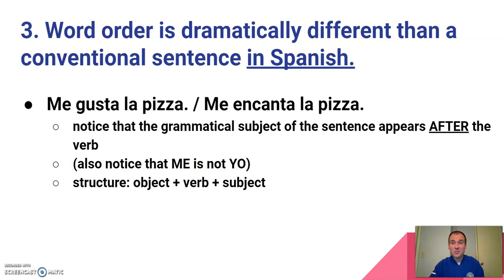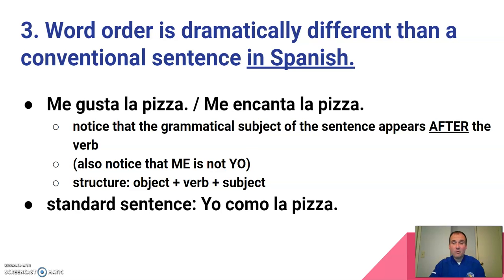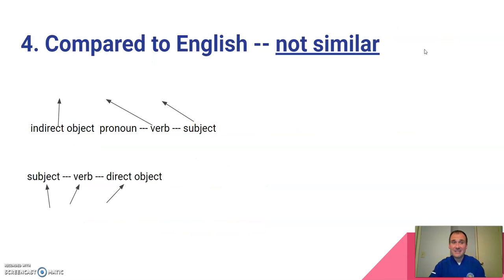All right, the structure of all these sentences, speaking in very grammatical terms, it's the object plus the verb plus the subject. So me is the indirect object pronoun, gusta or encanta is the verb, and the subject is la pizza. With a standard sentence like we've been working with for the last month or so, it would be something like yo como la pizza. All right, it's typically subject, verb, object. All right, so very, very different.